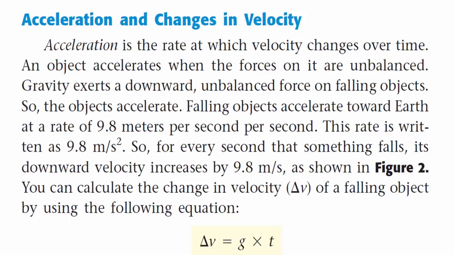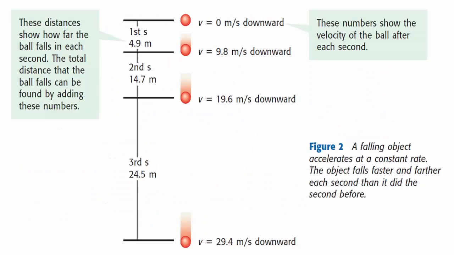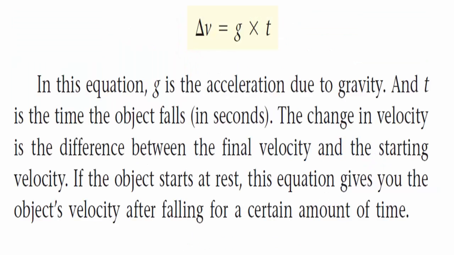You can calculate the change in velocity, or delta V, of a falling object by using the following equation. Delta V equals g times t. In this equation, g is the acceleration due to gravity, and t is the time the object falls in seconds. The change in velocity is the difference between the final velocity and the starting velocity. If the object starts at rest, this equation gives you the object's velocity after falling for a certain amount of time.